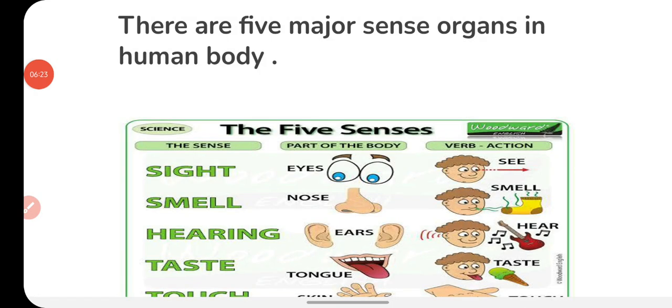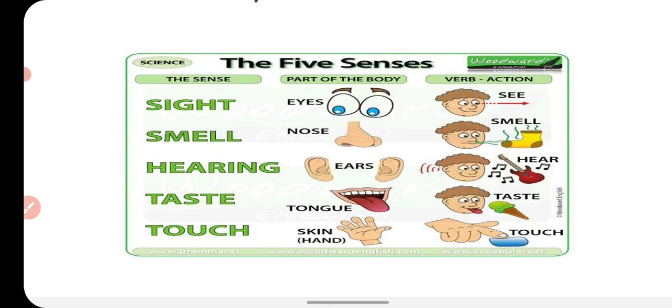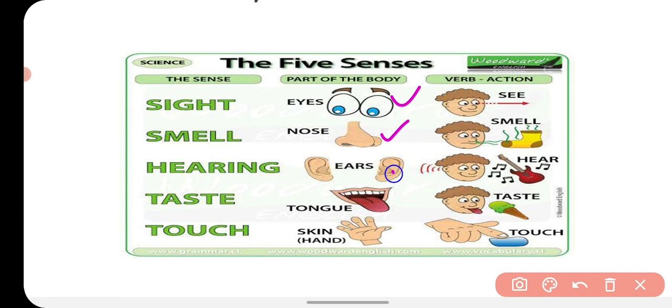And you know very well that there are 5 major sense organs in the human body. What are these 5 sense organs? These are your eyes, nose, ears, tongue, and skin.